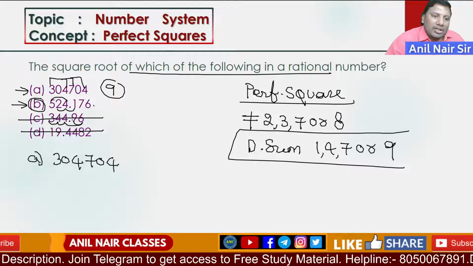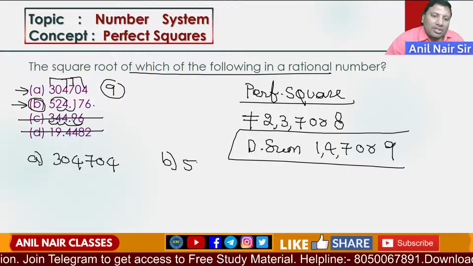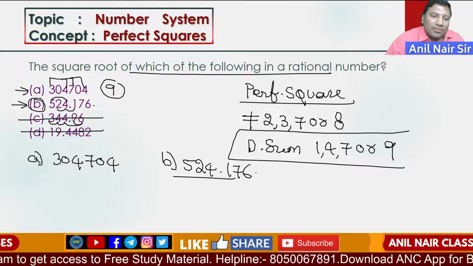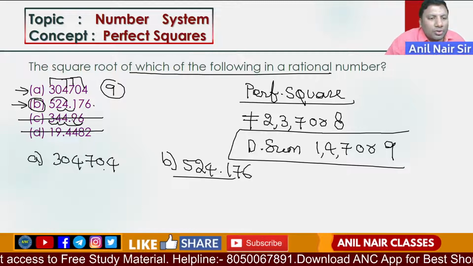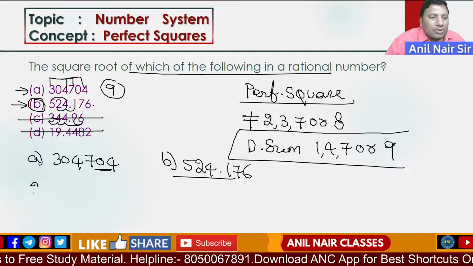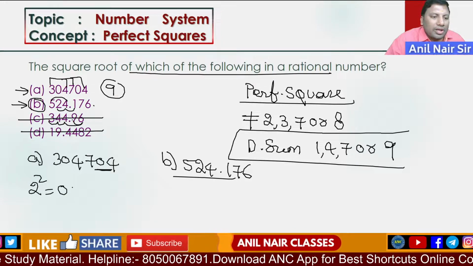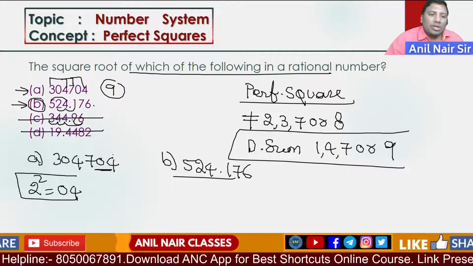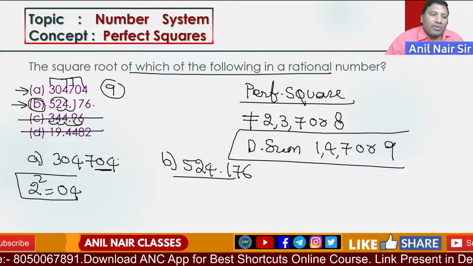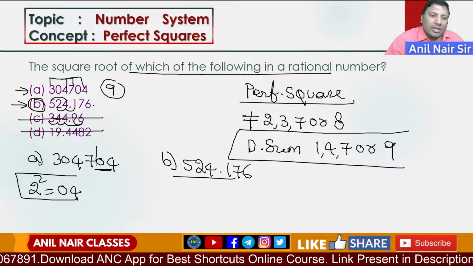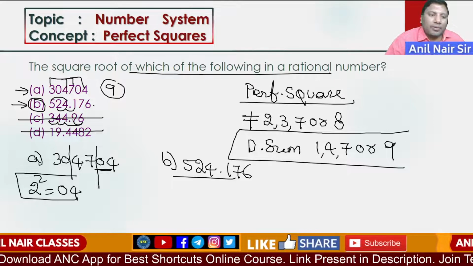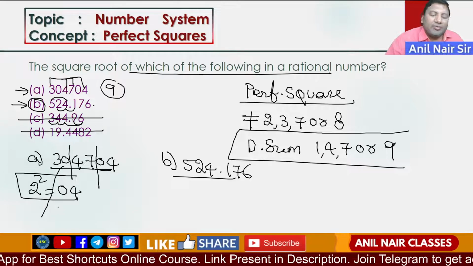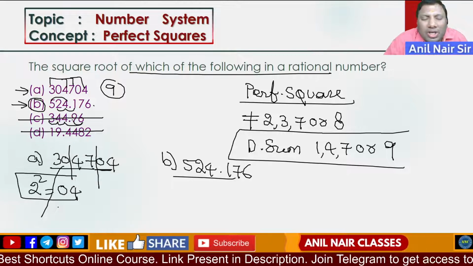So I am left with 304704 and the next one is 524176. Now you know how to do the logic. It ends with 4, so the root ends with 2, since 2 square is 04. How many digits will be there in this number? 1, 2, 3. 3047 is a 4-digit number close to 3000.